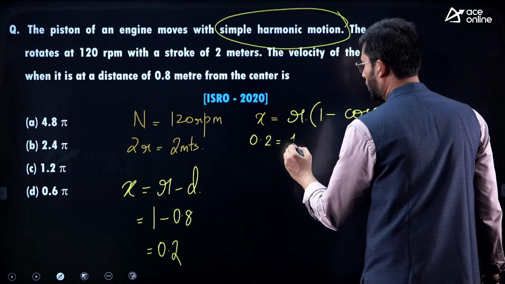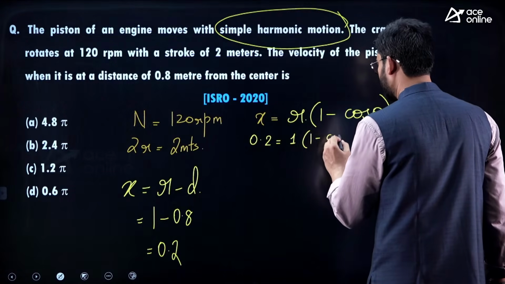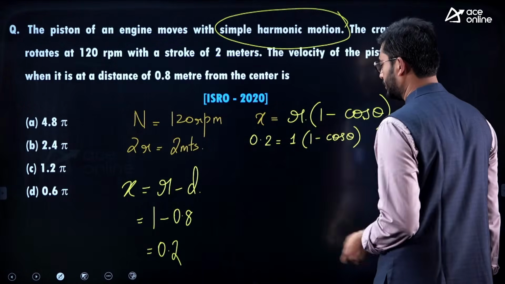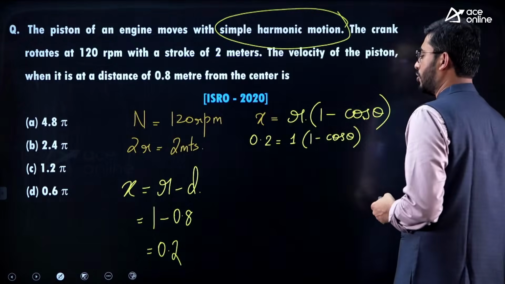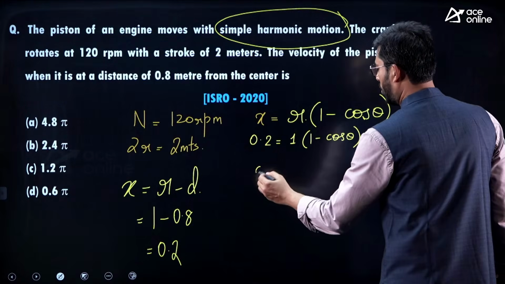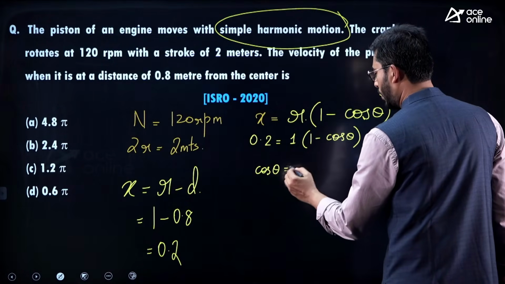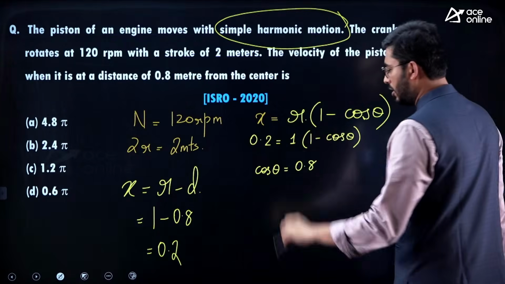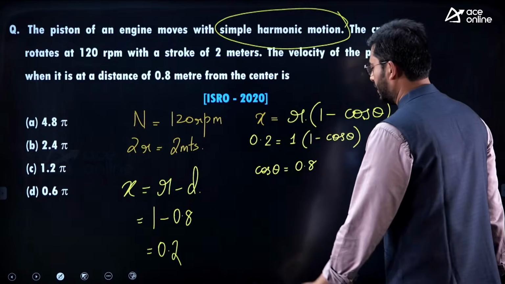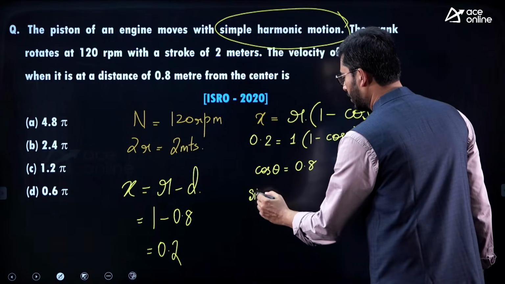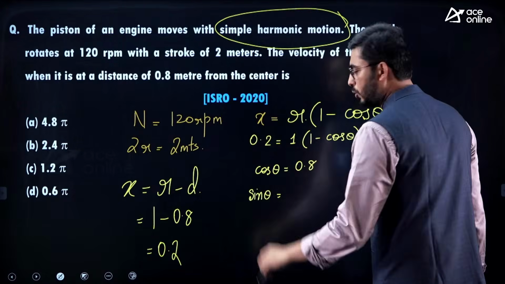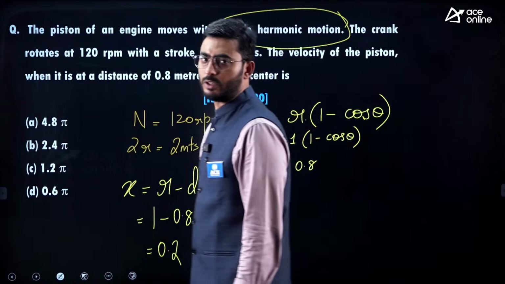0.2 is equal to 1 times 1 minus cos theta. So if I solve it, cos theta is equal to 0.8. If cos theta is 0.8, then sin theta will be root over 1 minus cos squared theta.